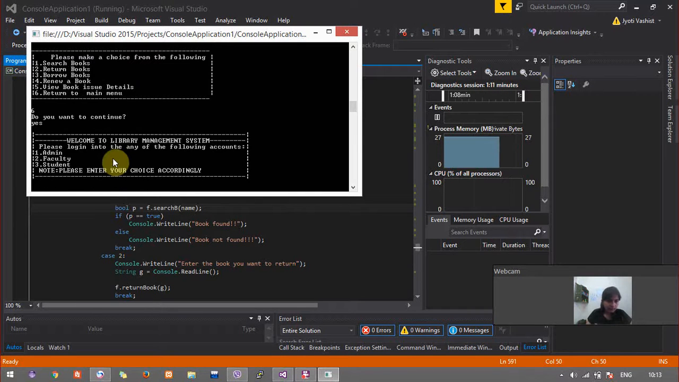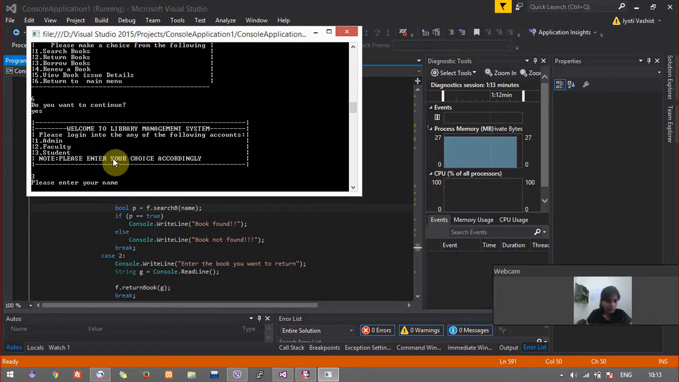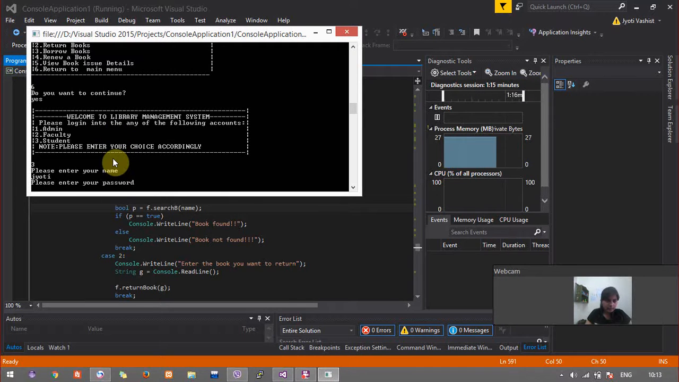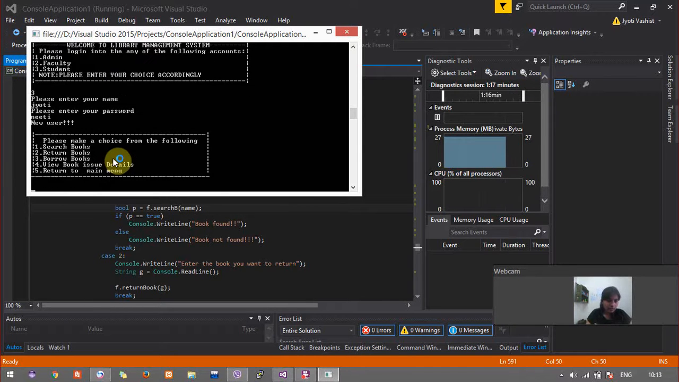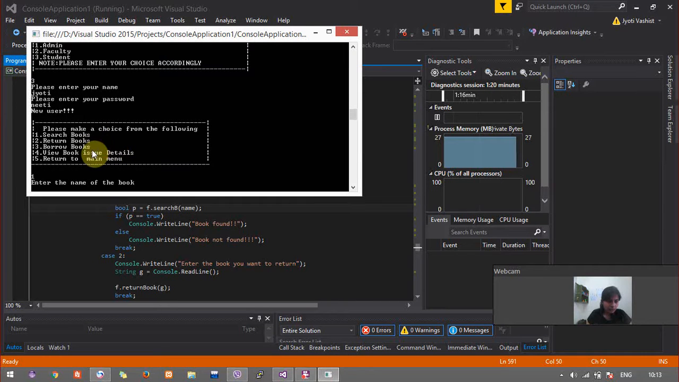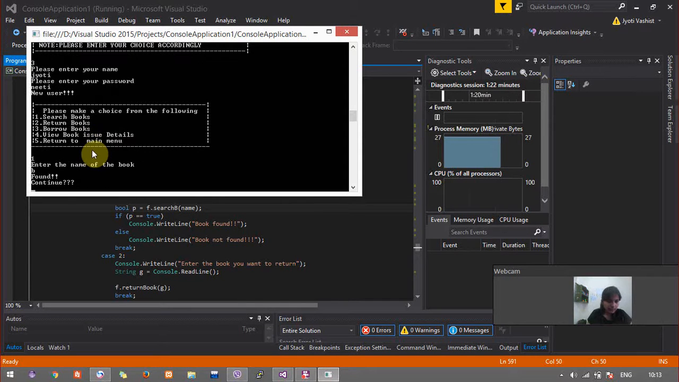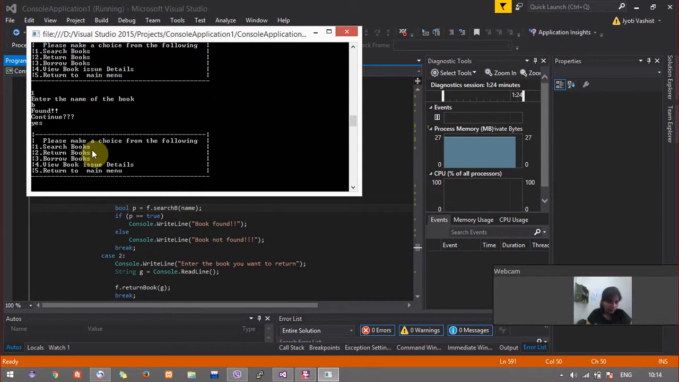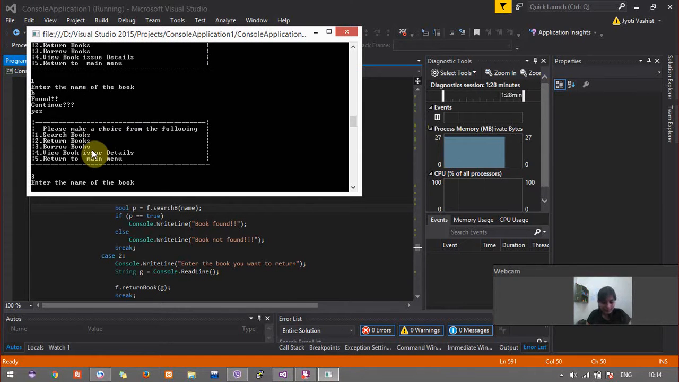Now I'll move on to student. Let's say the student name is Jyoti and the password is Niti. Now if I want to search a book, I'll enter B. It shows me yes, it has been found. So I'll continue. Let's say I want to borrow a book. It is the same functionality as that of faculty, but here the option of renewing a book is not given.